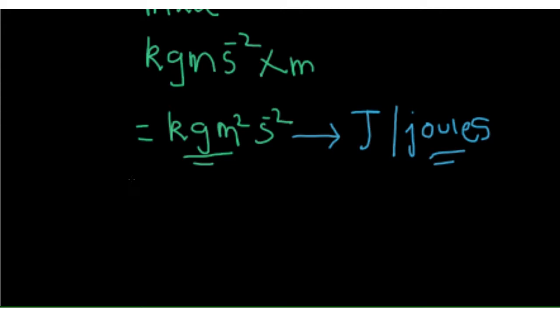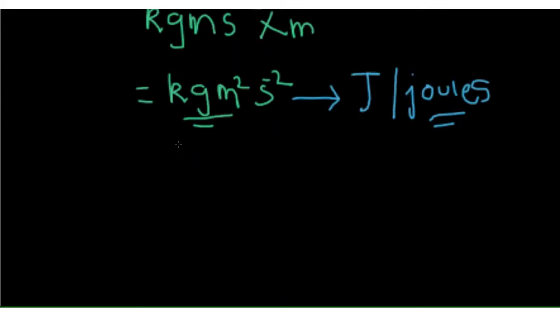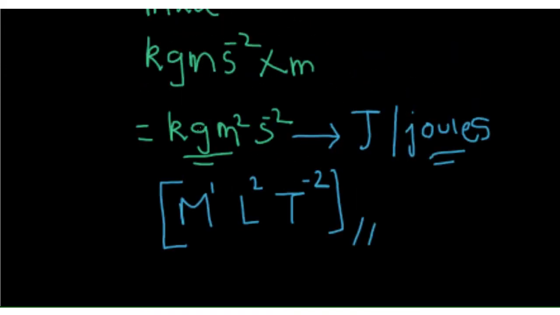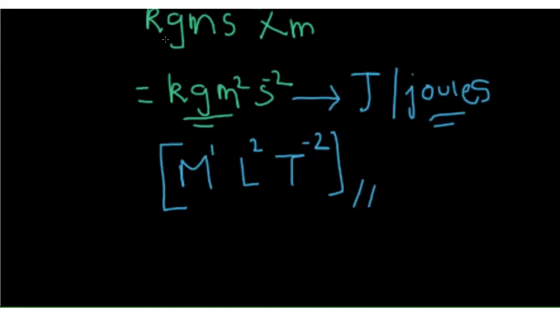Now, let's write the dimensional formula. For the dimensional formula, we need three main things, right? Mass, length and time. Now, mass is to the power 1, length is to the power of 2 and time is to the power of minus 2, and I will enclose it in brackets. Here we get a dimensional formula of work, that is M1 L2 T to the power minus 2. Now, let's move on to the power.